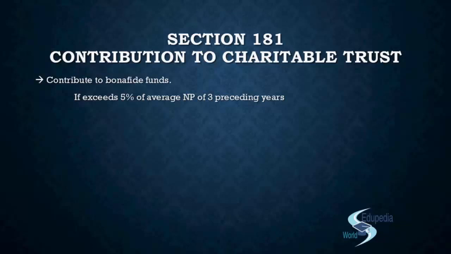So if the board wants to contribute any sum to any charitable fund, they could do it only up to 5% of the average net profit of the preceding 3 financial years, right? Now what if they want to go beyond? In any case, if the board wants to go beyond and contribute more fund, they would have to take a prior permission in the general meeting, right? They'll have to call a meeting of the shareholders and take a permission for the same.